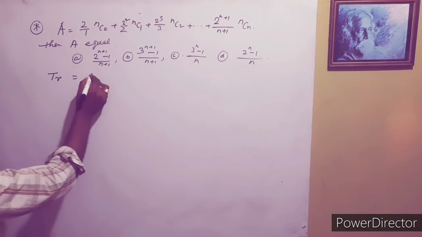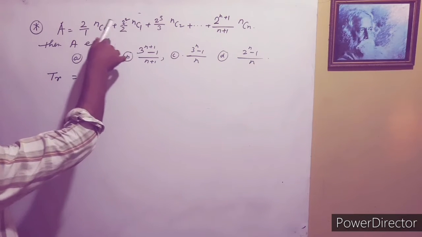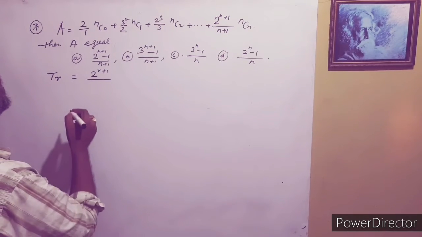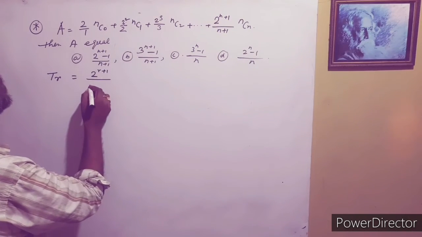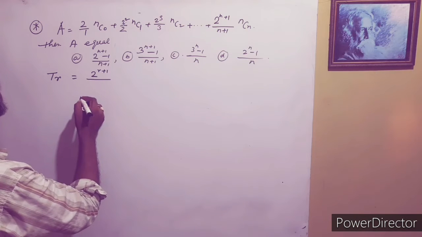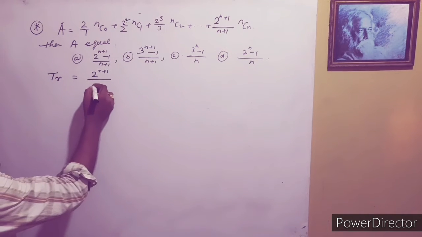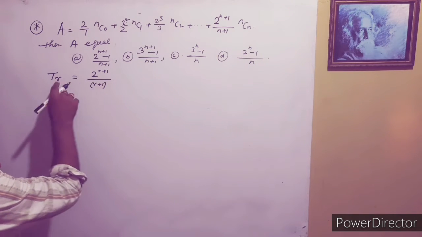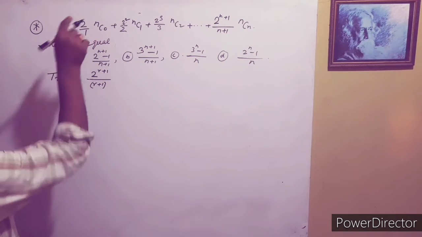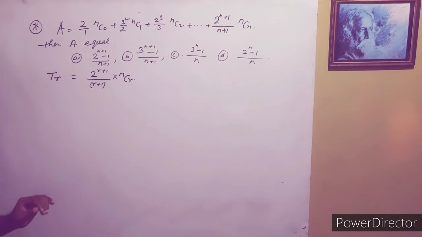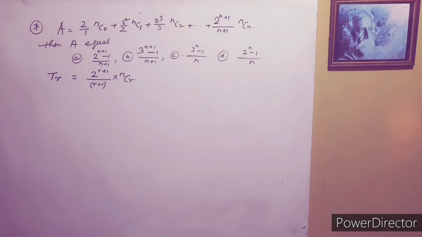So that is equal to 2 to the power 1, 2 to the power 2, 2 to the power 3, so 2 to the power r plus 1, divided by 1, 2, 3, so this is r plus 1. If we put r equal to 0, then we get 2. So t suffix r equals 2 to the power r plus 1 by r plus 1, into NCr. This is the general term of this series.